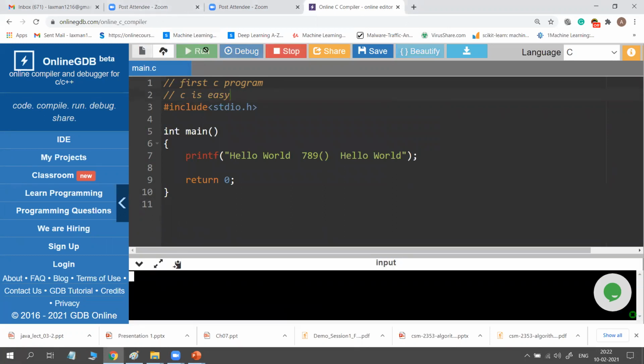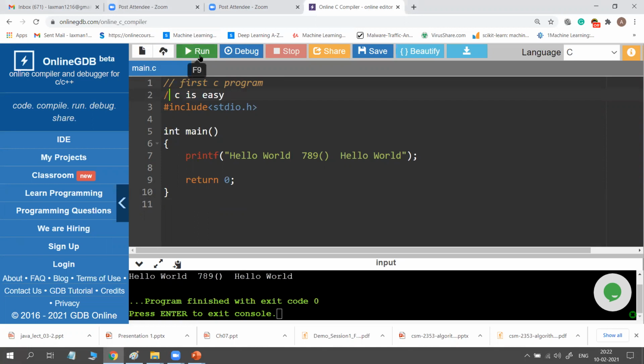So all these are nothing but the documentation section I added above the program. So the output is not changed. But you must use double slash. I removed one slash and run it.